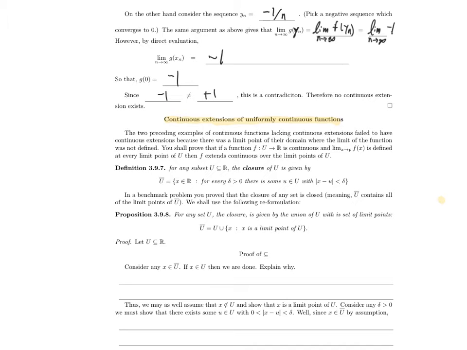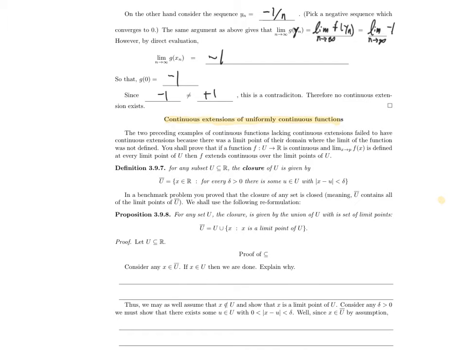So you'll notice that evaluation of limits at limit points was relevant. So that's exactly where we'll try to extend them. The two previous examples of functions, which did not have continuous extensions, failed because there was a limit point in the domain where the limit of the function was not defined. Right? That's basically how the proof went. So here's what our goal is.